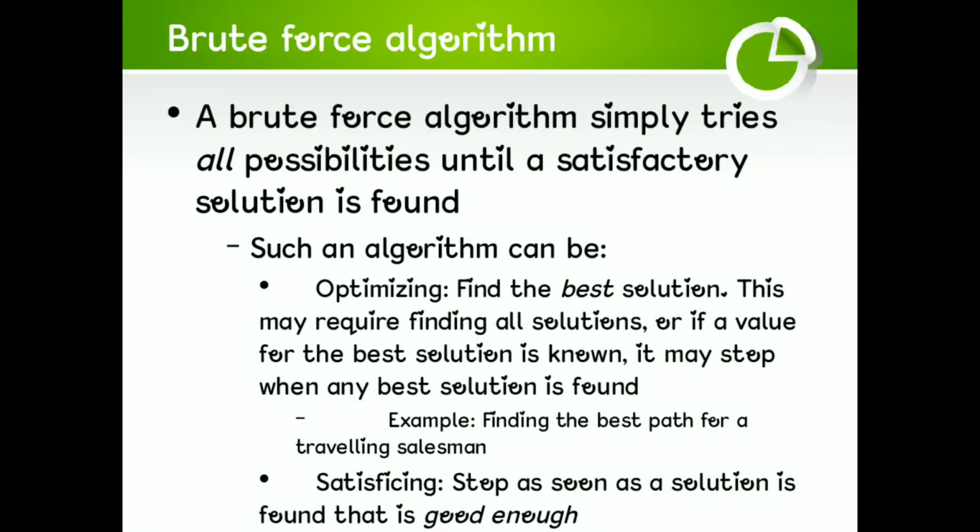Brute force algorithm. A brute force algorithm simply tries all possibilities until a satisfactory solution is found. Such an algorithm can be optimizing: find the best solution. This may require finding all solutions, or if a value for the best solution is known, it may stop when any best solution is found. Example, finding the best path for a traveling salesman. Satisficing: stop as soon as a solution is found that is good enough.